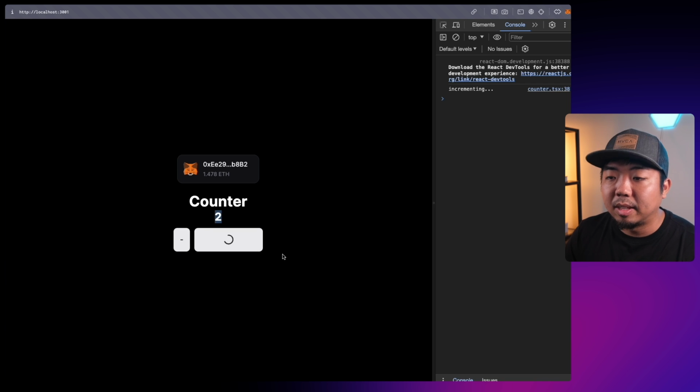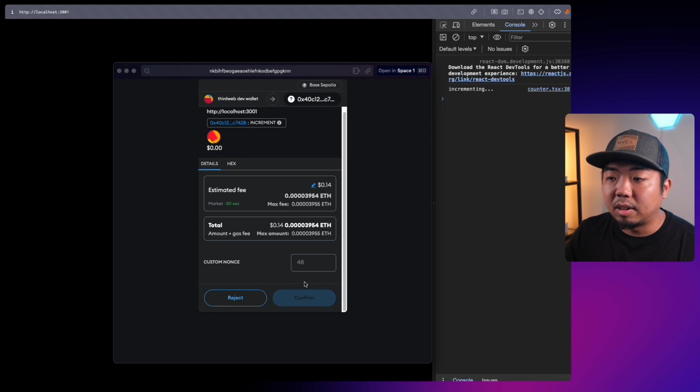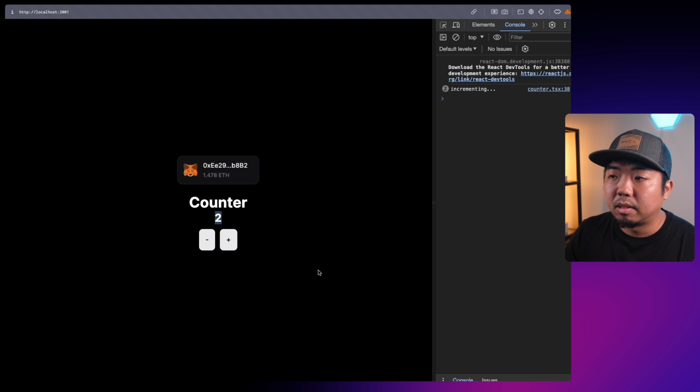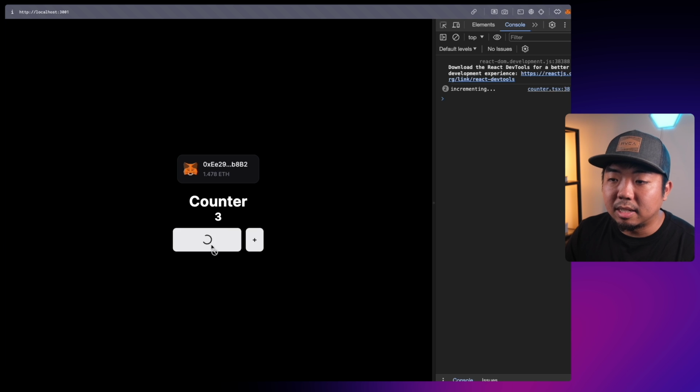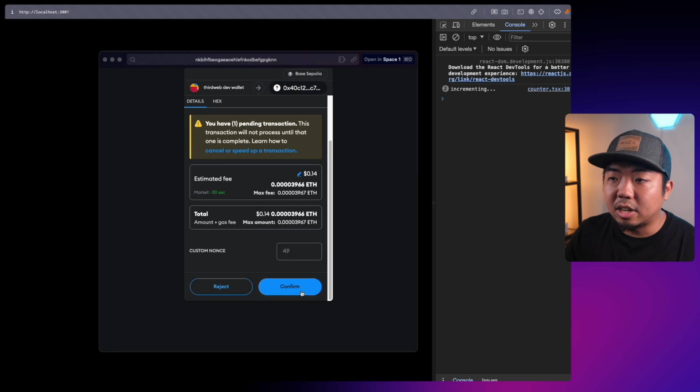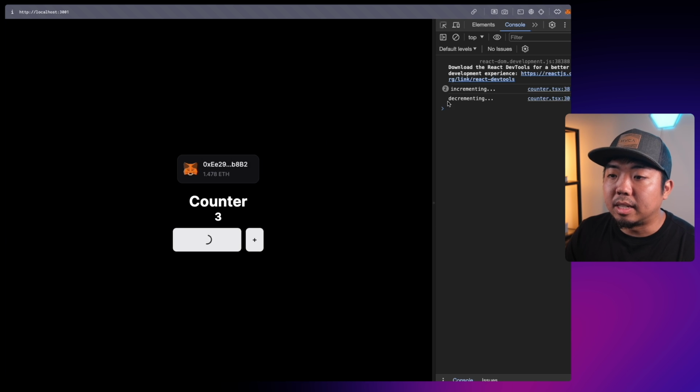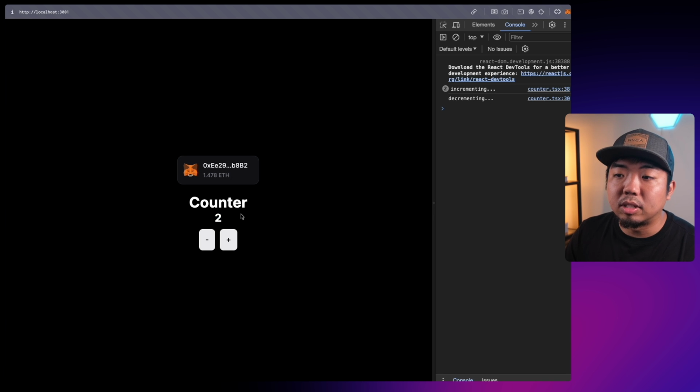Let's do it one more time. Let's confirm this transaction here again. You see it is incrementing again, and now it is up to 3. Let's test the decrement here. So we'll hit minus. We'll get a transaction, we'll confirm. You can see here it is decrementing, and our counter goes down to 2.